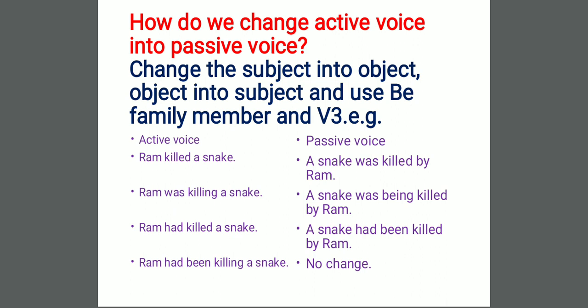Now let's learn how to change active voice into passive voice. Dear students, it's very easy. Change the subject into object. Whatever your subject is in active voice, you make it object in passive voice. Whatever is your object in active voice, that will become your subject in passive voice. And a simple formula, as we have discussed: use any one be family member according to your tense or according to your need, and the verb's third form, the past participle form of the verb, and your passive voice is ready.